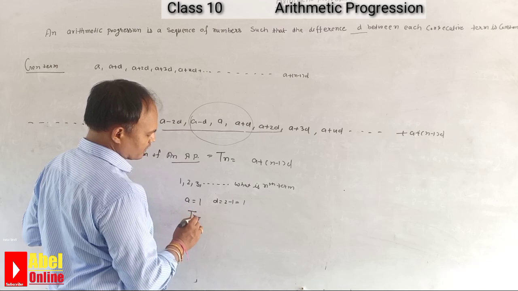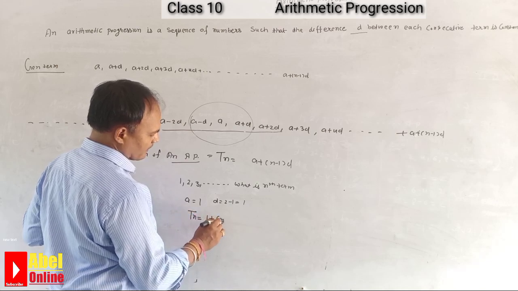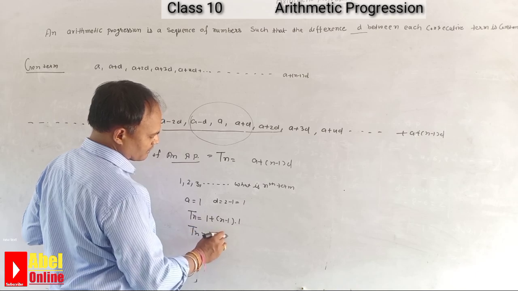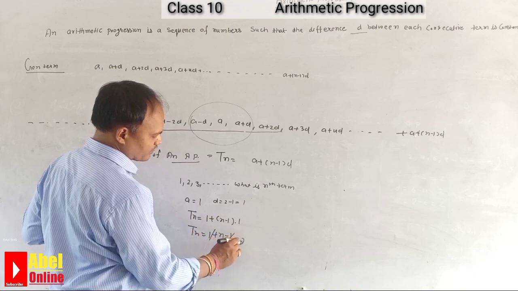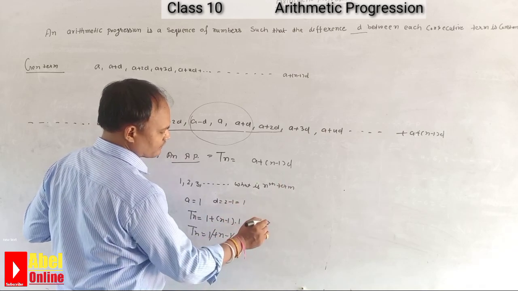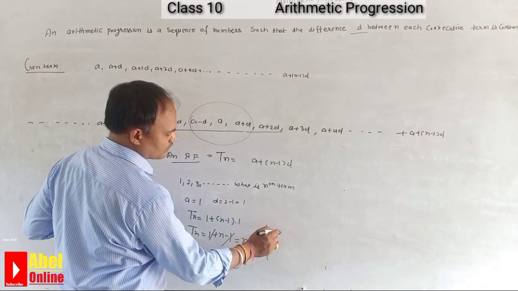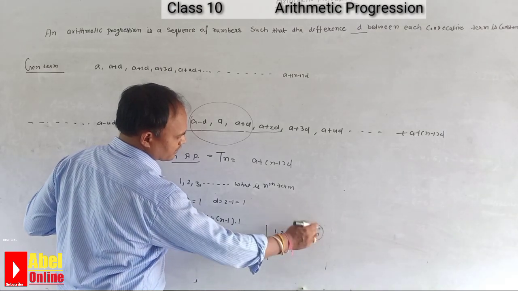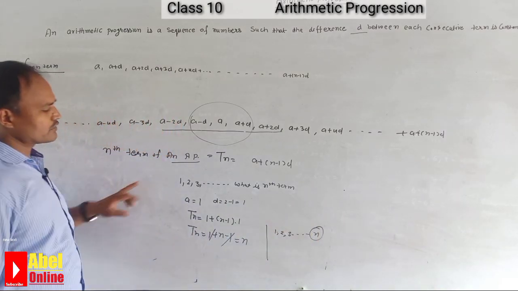So use the formula Tn equals 1 plus n minus 1, and d is 1. So Tn equals 1 plus n minus 1. So 1 is cancelled by 1, so it is n. So we can write here what the nth term is: for 1, 2, 3, dot dot dot n, the nth term is n. Okay, so this is your answer.